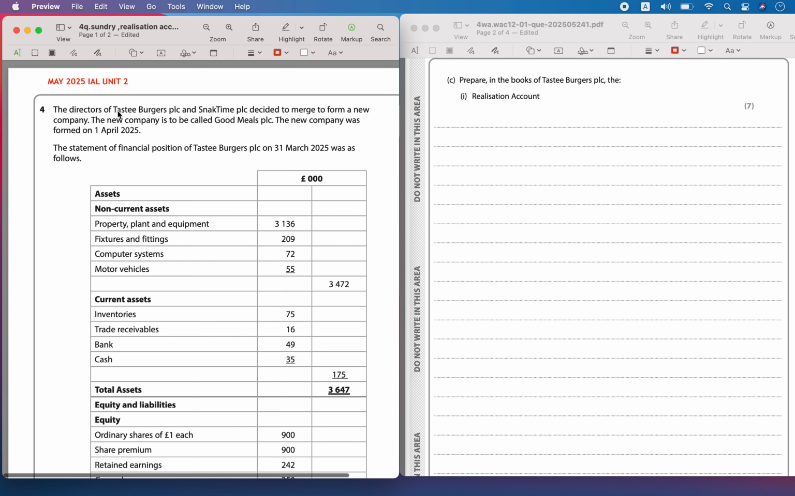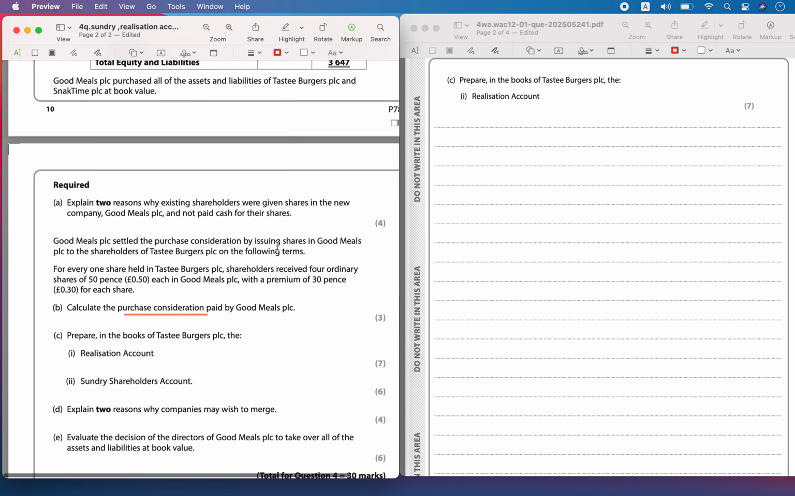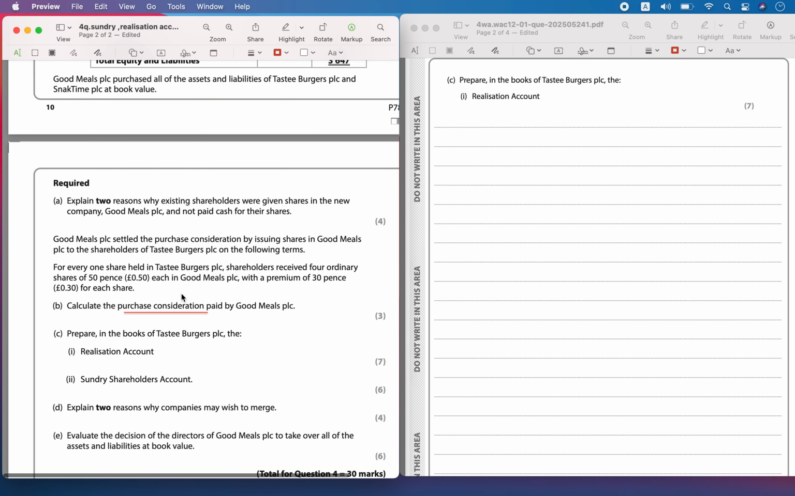We are solving May 2025 IAL Unit 2 question number 4. There is a merger between Tastee PLC and SnakTime PLC. The first part, part B, of the question was about purchase consideration. Now part C: prepare, in the books of Tastee, the realization account.